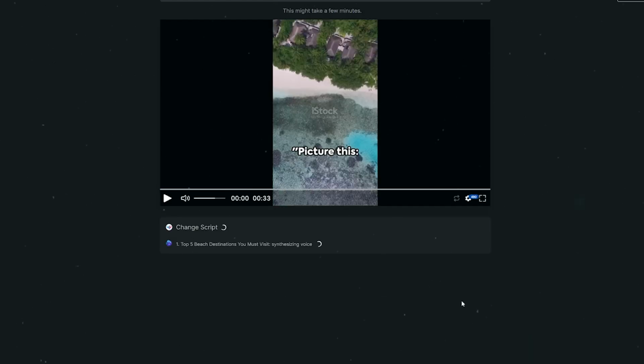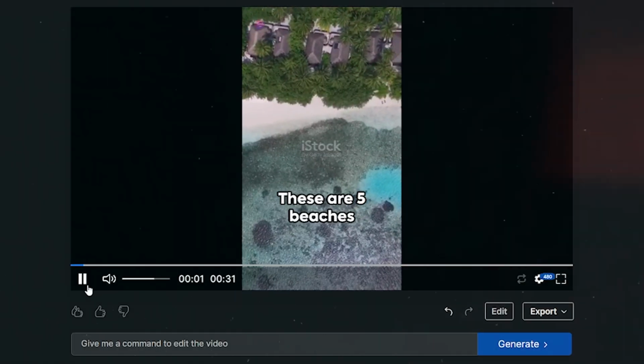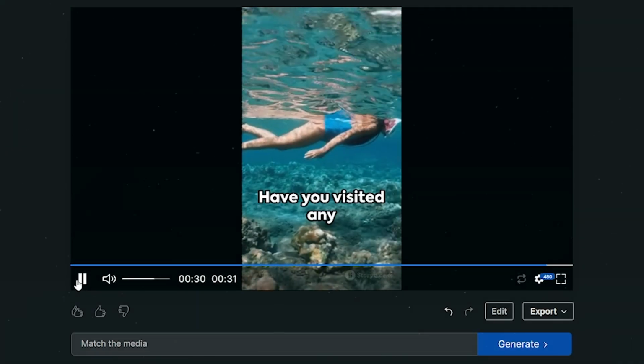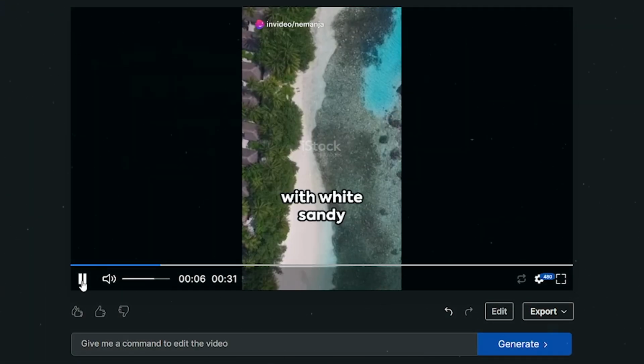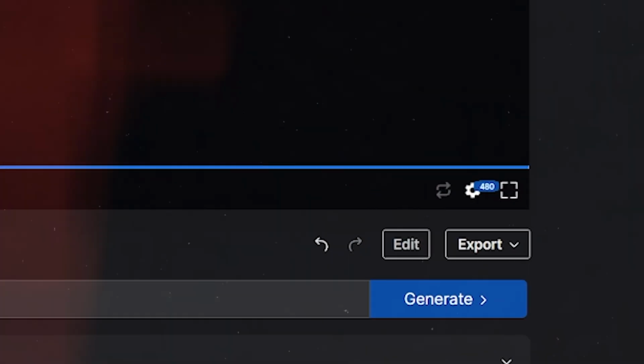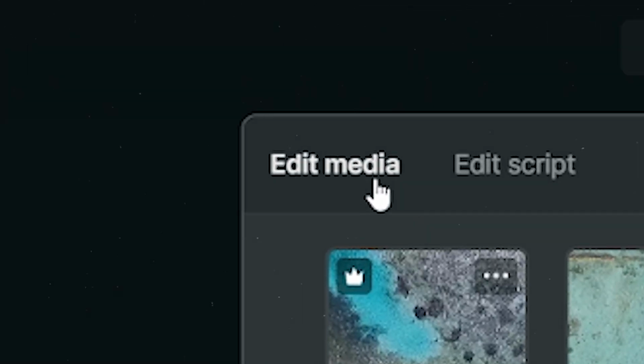All right, now let's check how it looks. These are 5 beaches you must visit in your lifetime. Have you visited any of them? Lovely. But I think we need to change the stock media slightly as well. You can change it manually by clicking on the edit option and then clicking on the edit media tab.